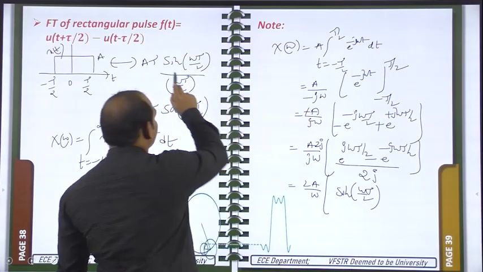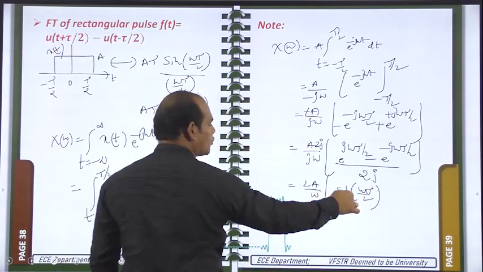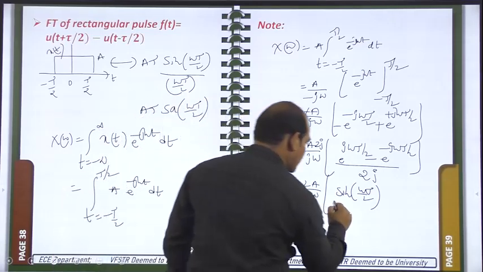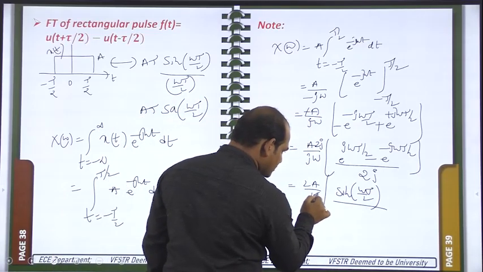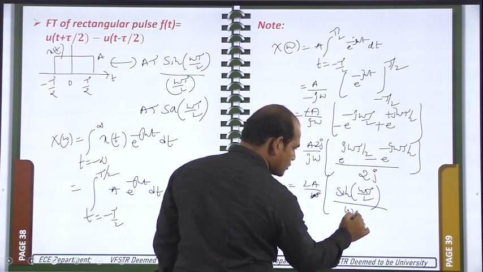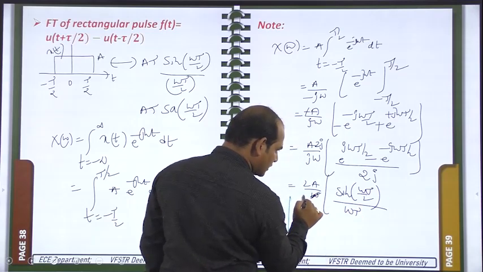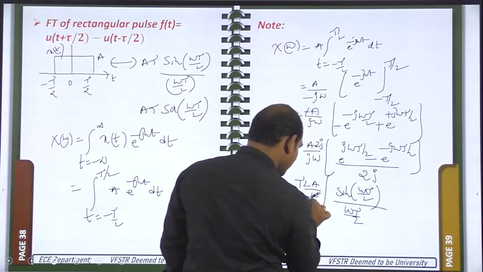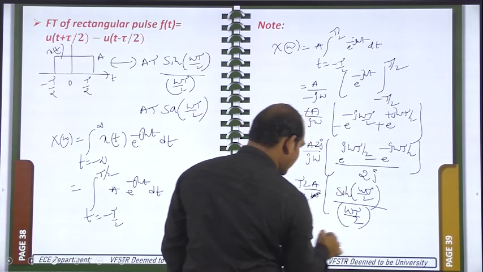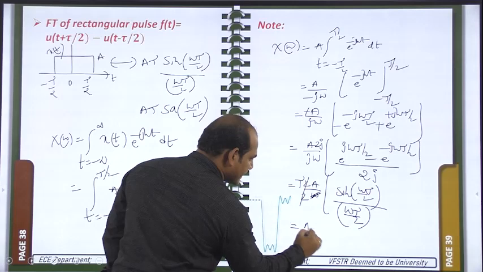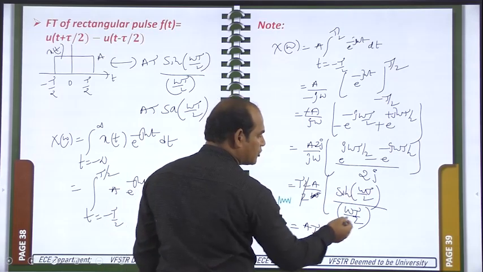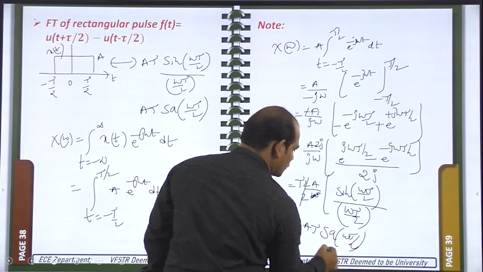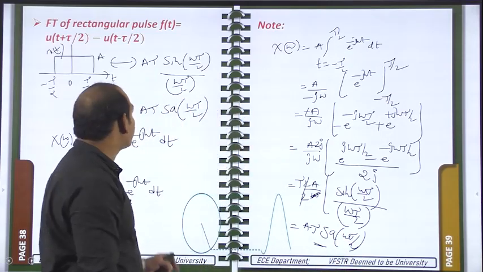Here you see sin of omega tau by 2 has already come. So in the denominator also omega tau by 2 is required. Omega is already there, so tau is required; here you write 1 tau. By 2 is also required, here you write 1 tau by 2. The 2 will be cancelled. Here you will get A tau sin of omega tau by 2 by omega tau by 2. So sampling of omega tau by 2. Okay, it is very important.